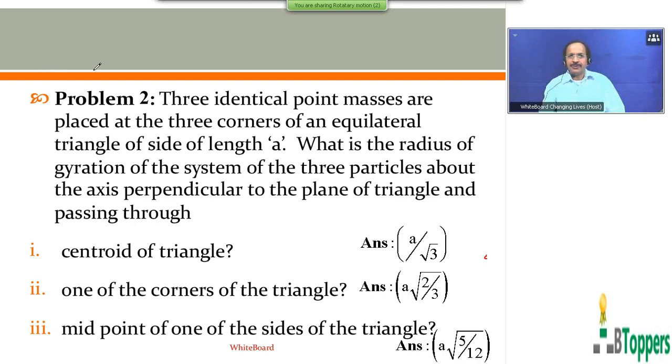Three identical point masses are placed at the three corners of an equilateral triangle of side of length A. What is the radius of gyration of the system of the three particles about the axis perpendicular to the plane of the triangle and passing through? I have given three parts in the problem. First part of the question, centroid of the triangle. Second part of the problem, one of the corners of the triangle. Third part of the question, midpoint of one of the sides of the triangle. So the first part of the problem comes under one of the special cases I have discussed in my previous class.